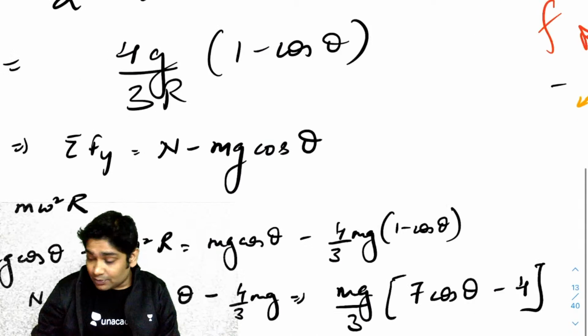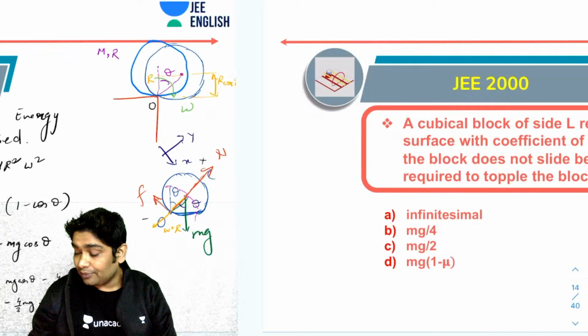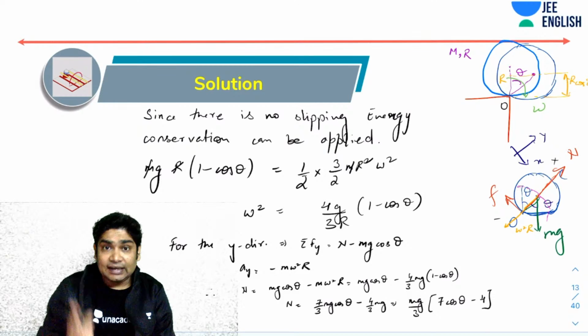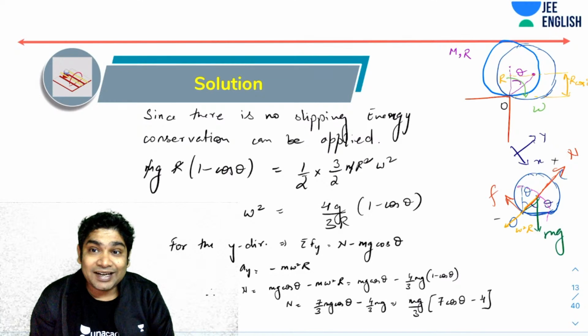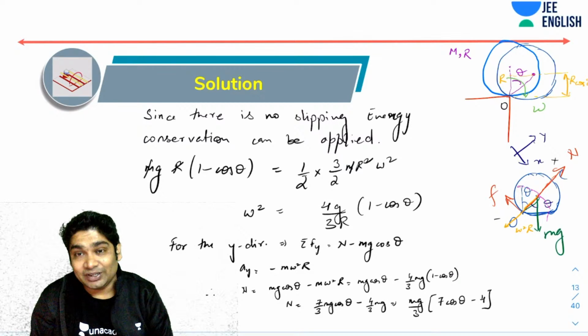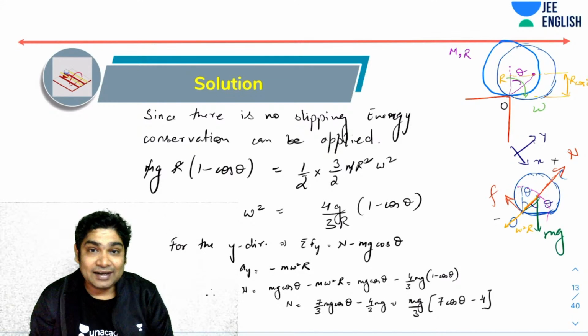Correct. So this is the expression that I got for normal reaction. I hope everybody followed this. So what happens as theta is increasing? You realize if theta was zero, then N was equal to mg, which should have been the case. So we are right in our calculation.